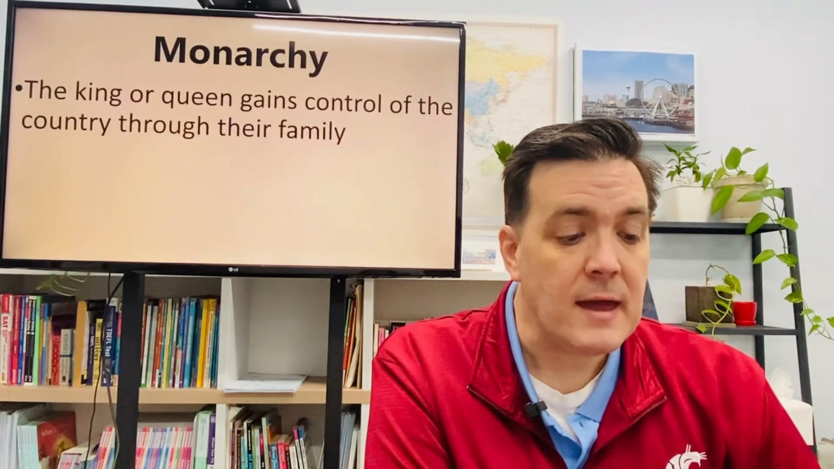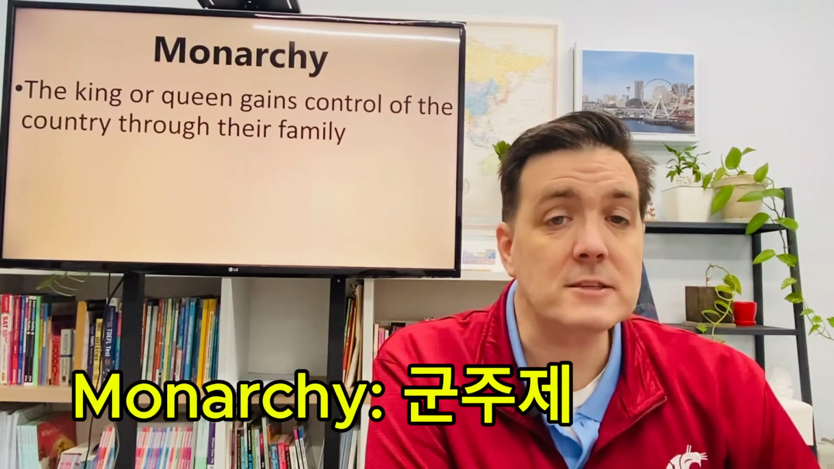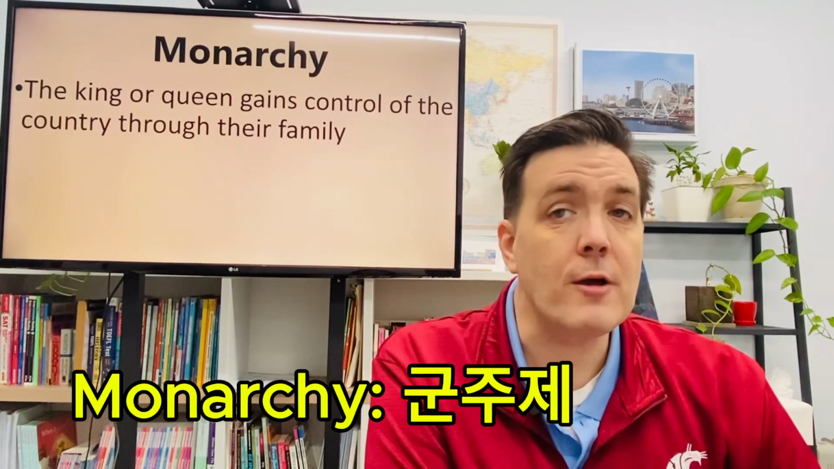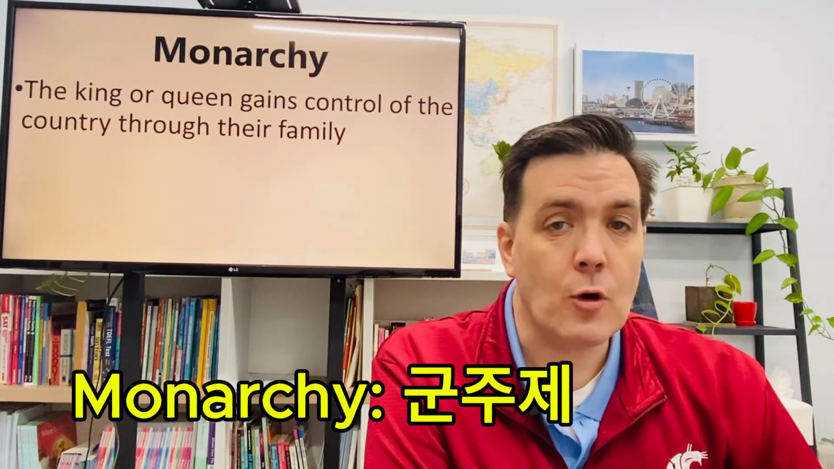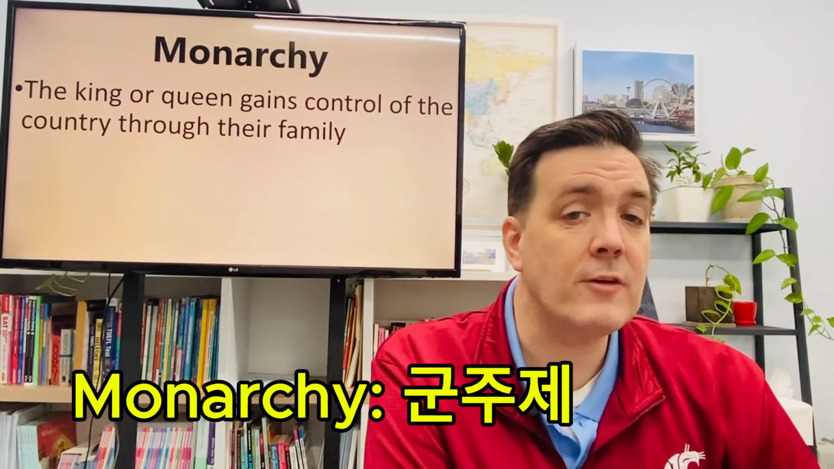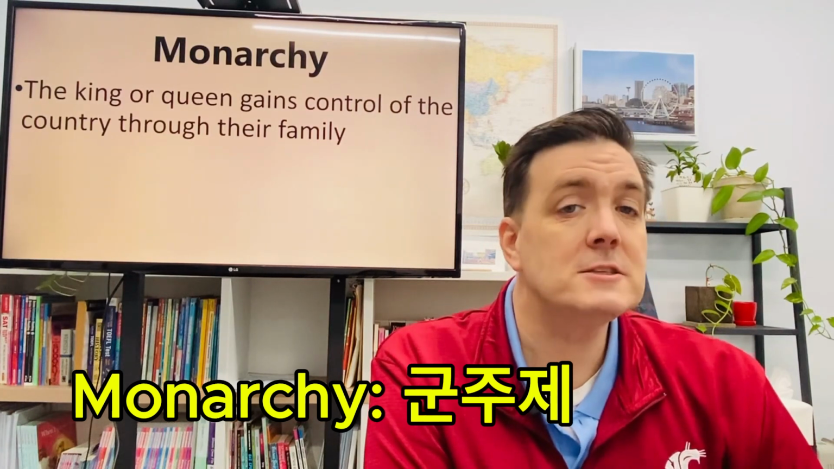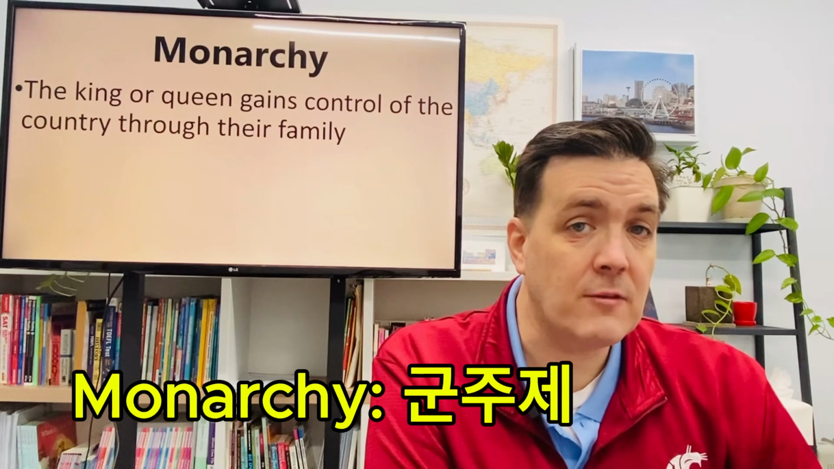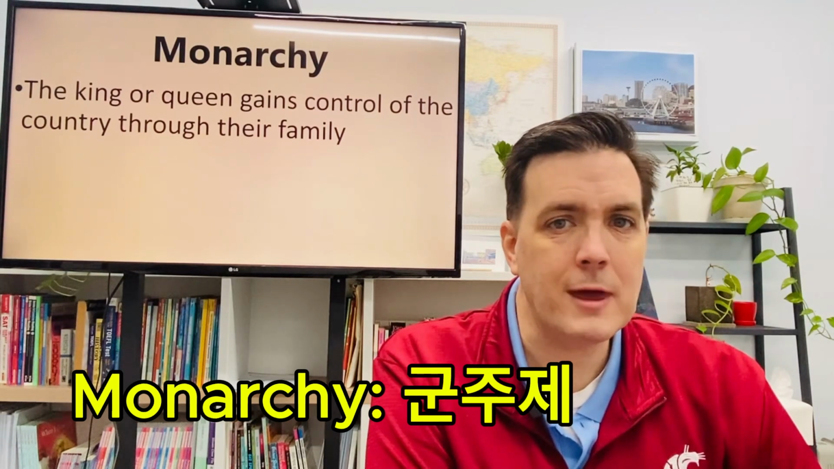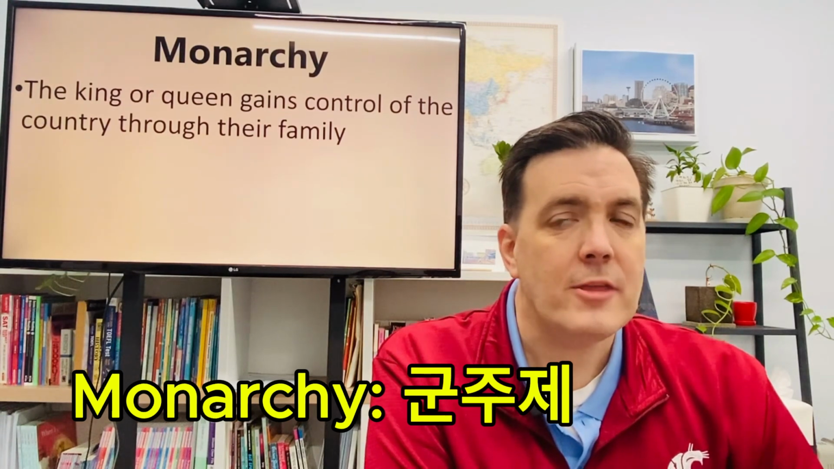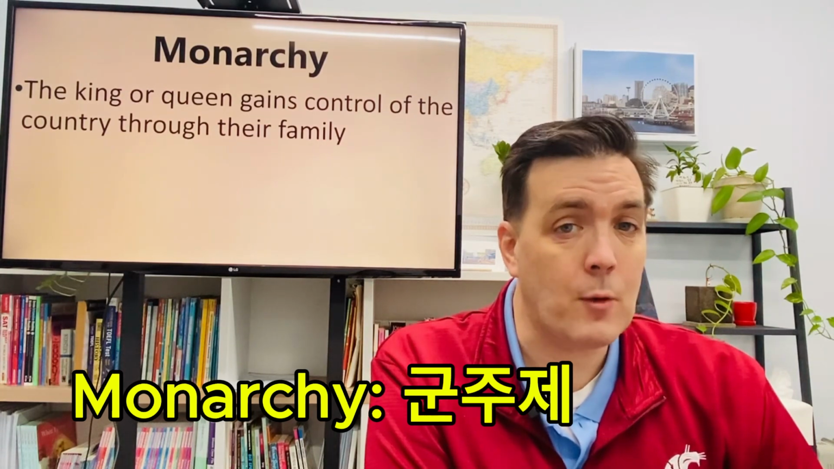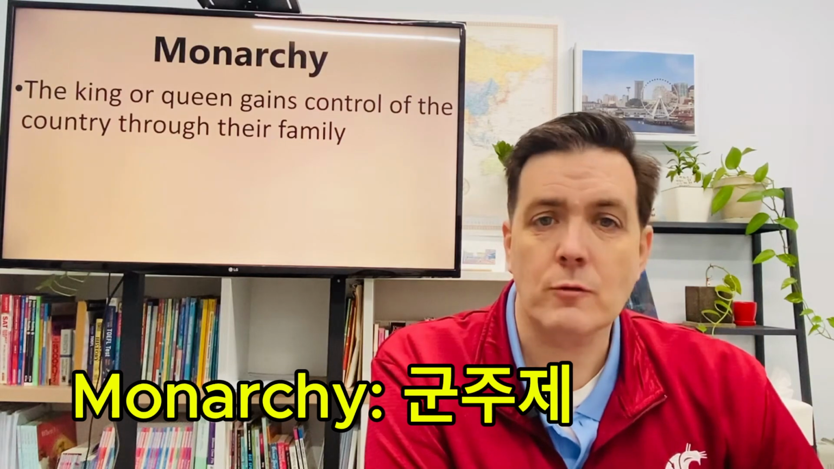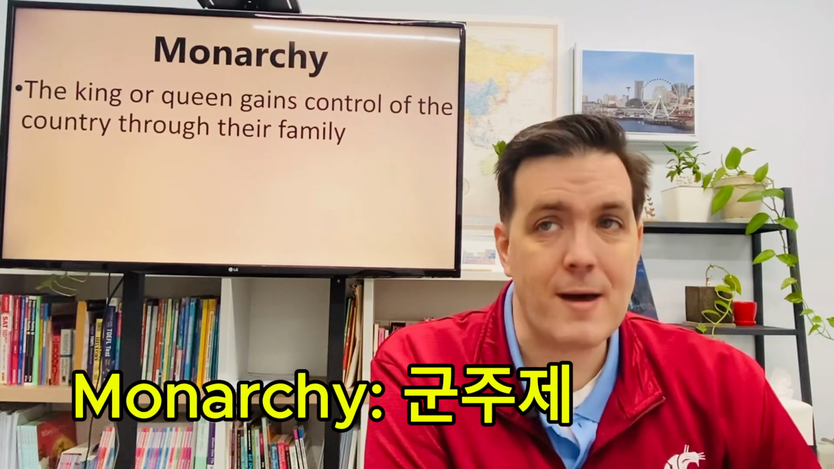Next, we have a monarchy. Okay, a monarchy is a king or queen who gains control of the country through their family. So let's say that you have a king of England, which we do today. His son will be the next king of England, and his son following him. So a monarchy, they say that they got the right to be rulers through God's power. But monarchies don't follow religion, they follow families.